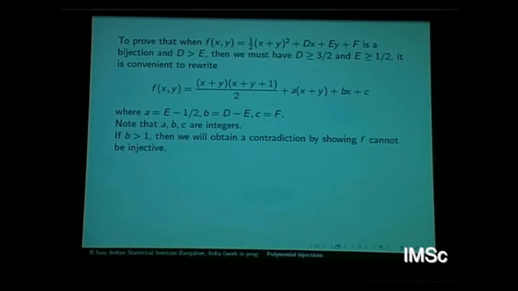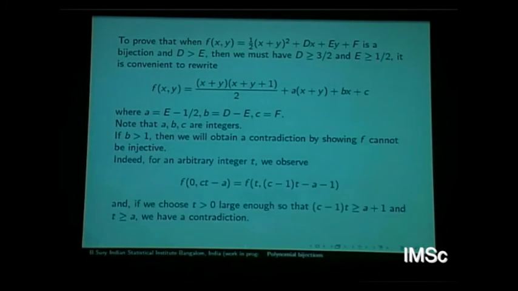So if B is bigger than 1, we want to say there is a contradiction to the injectivity. So at each step, maybe you can squeeze out something more, not just bijectivity. Sometimes with injectivity you can say if the polynomial is injective, this cannot be so and so on. But look at an arbitrary one. Oh, again, there is a misprint. I'm sorry, this C should be B. See, here is your polynomial f, and I want to say that B cannot be bigger than 1.